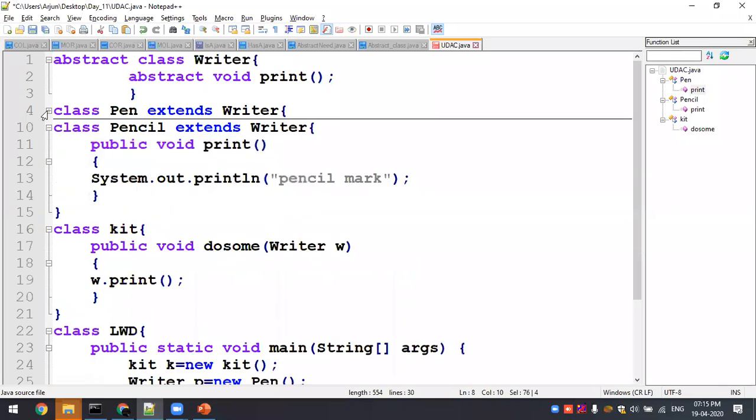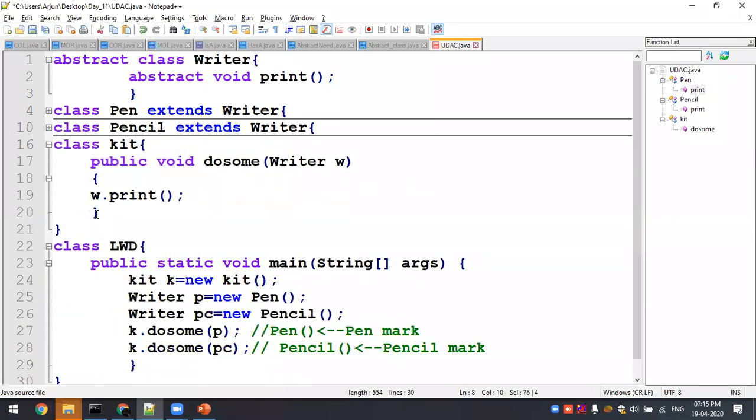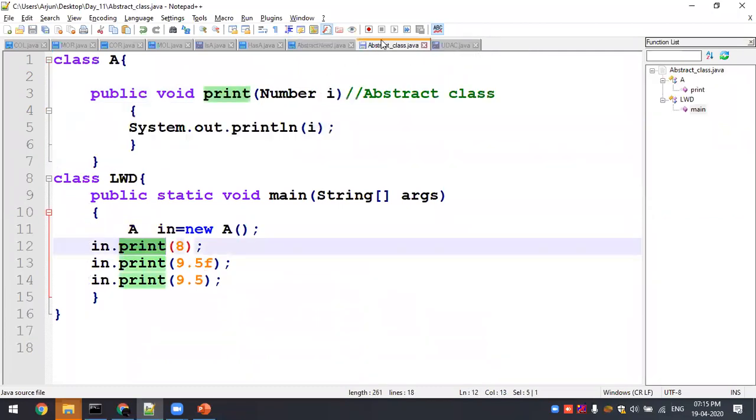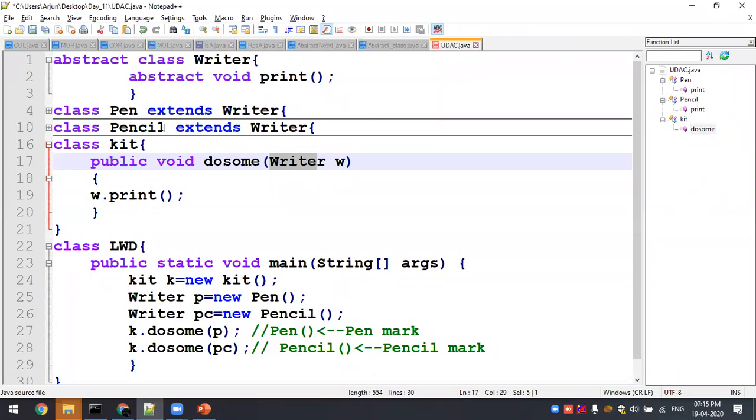And these two are stored in kit. So in kit I'm writing it as writer W. Previously we saw an example, right? There we had integer, float, double. Instead of that we used Number. Similarly, I have a pen and pencil instance. These two are extended from writer, so I'll be naming